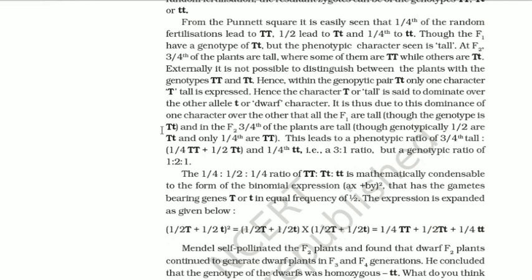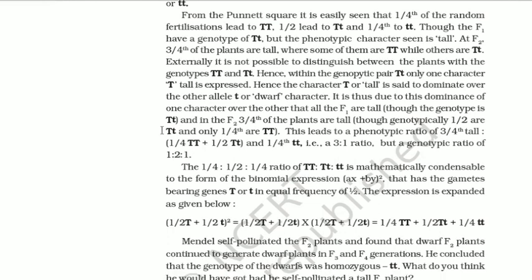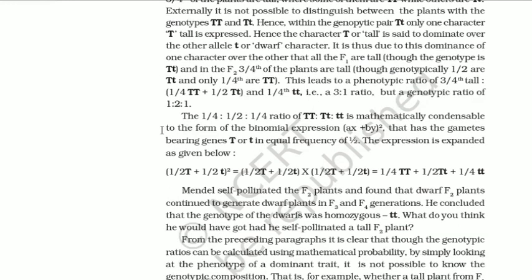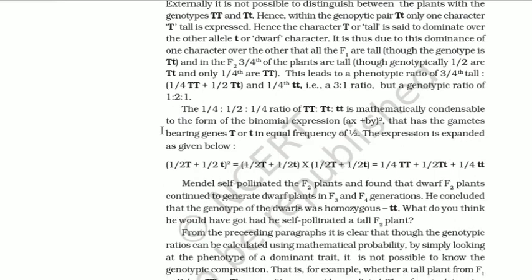At F2, three-fourths of the plants are tall, where some of them are TT, while others are Tt. Externally, it is not possible to distinguish between the plants with the genotypes TT and Tt. Hence, within the genotypic pair Tt, only one character, T, tall, is expressed.